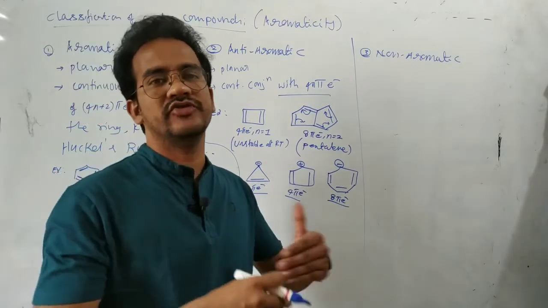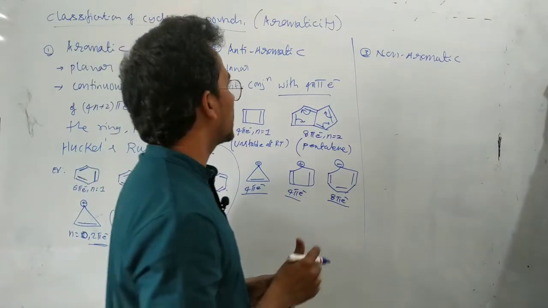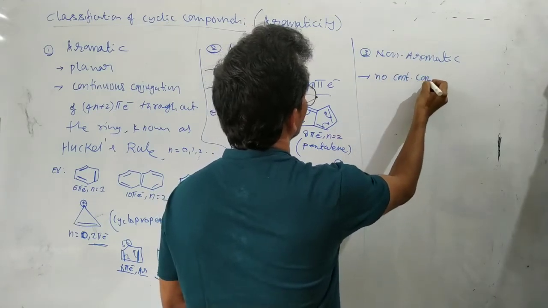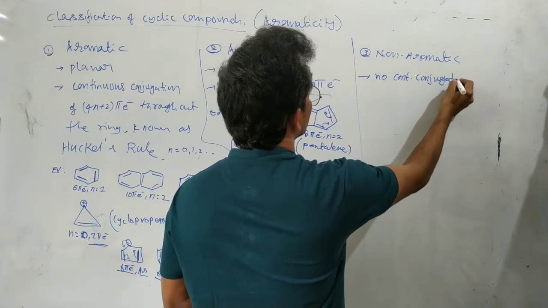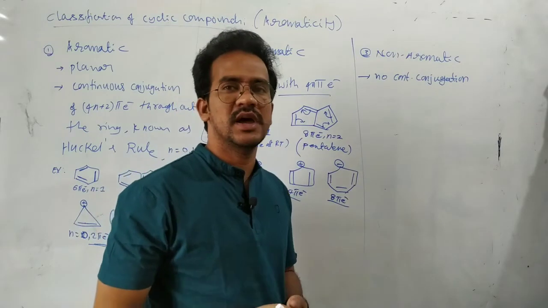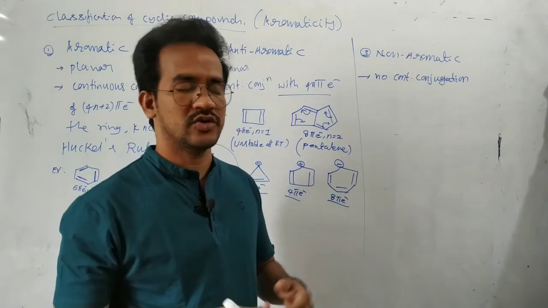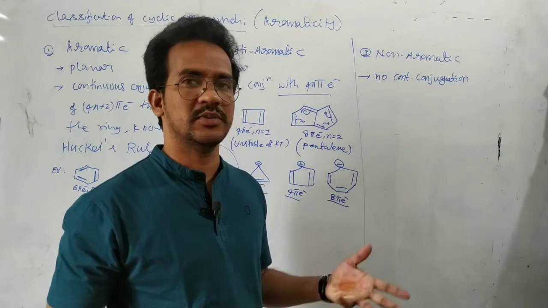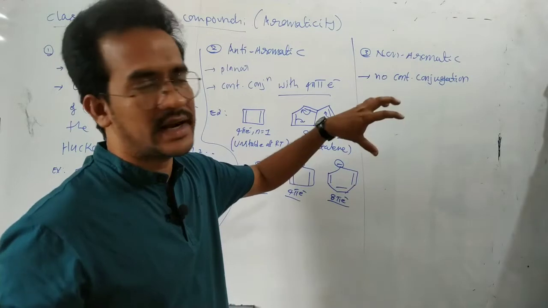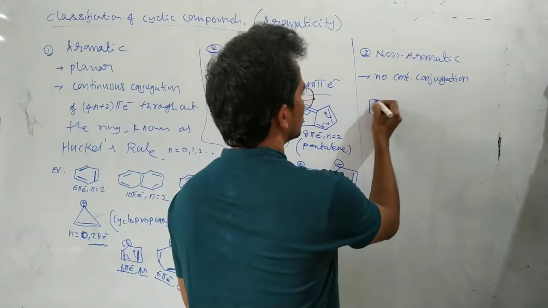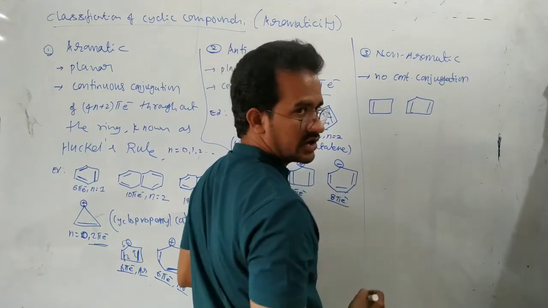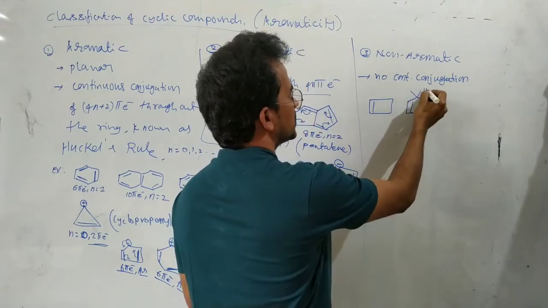Non-aromatic means here non-conjugated cyclic rings. Non-conjugated means here no continuous conjugation. Irrespective of the number of electrons, either 2 pi electrons, 4 pi electrons, 6 pi electrons, 8 pi, 10 pi, whatever the number of electrons, if there is no continuous conjugation, that is the non-aromatic compound. For suppose this is the non-aromatic compound. No continuous conjugation. Here, this is the sp3 carbon.